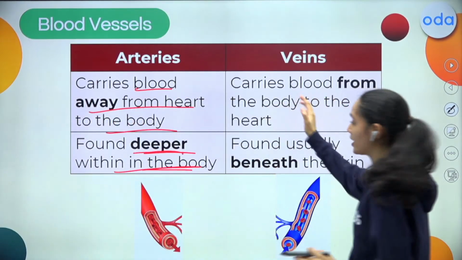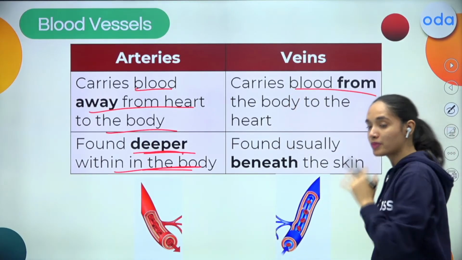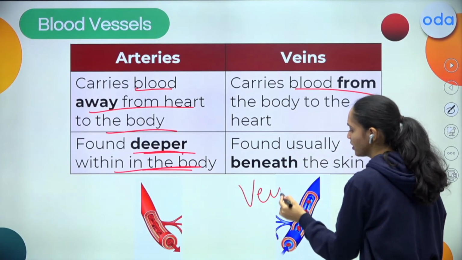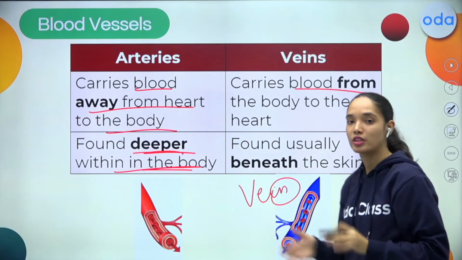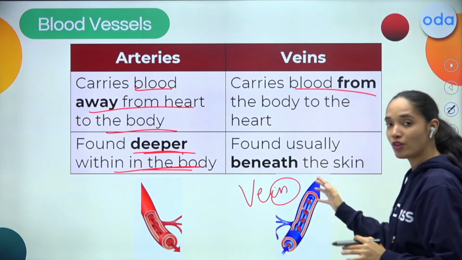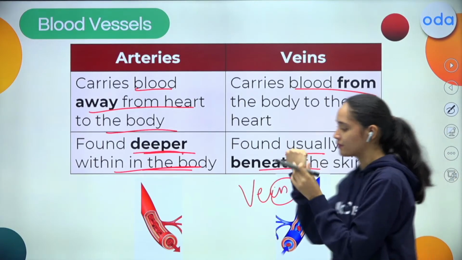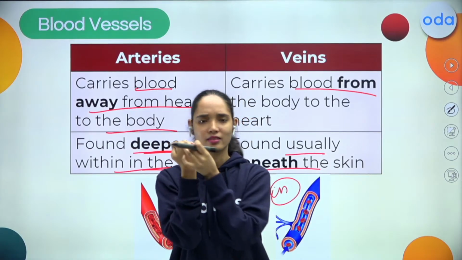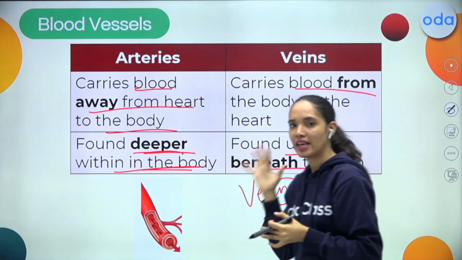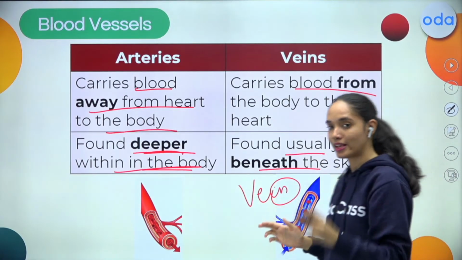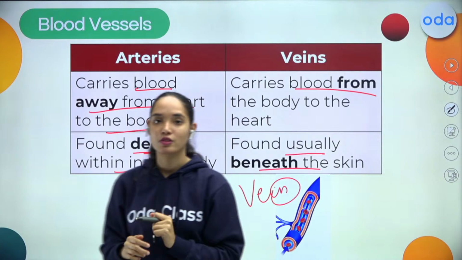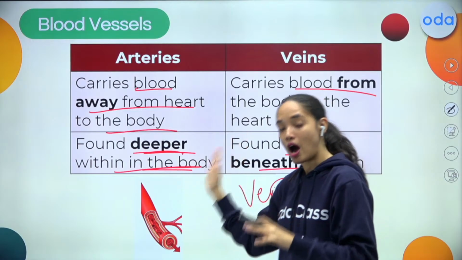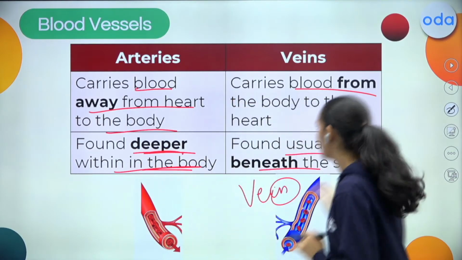Whereas veins, these carry blood from the body to the heart. So vein has "in", so that means it is bringing the blood to the heart. Okay, students, and you will find these usually beneath the skin. These blue colored things on your hand, I hope you can see, these are the veins. So these veins carry the blood from the various parts of the body to the heart, and arteries carry the blood away from the heart.